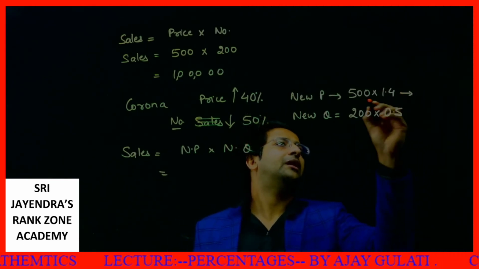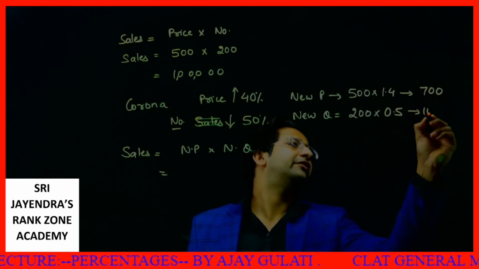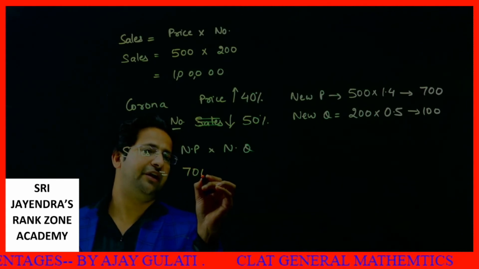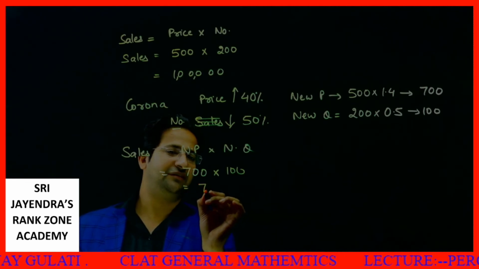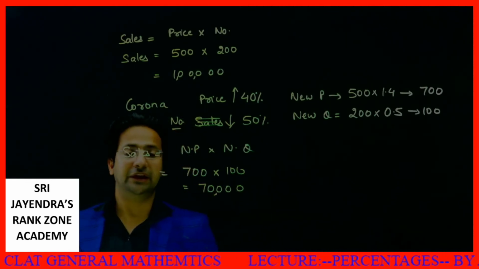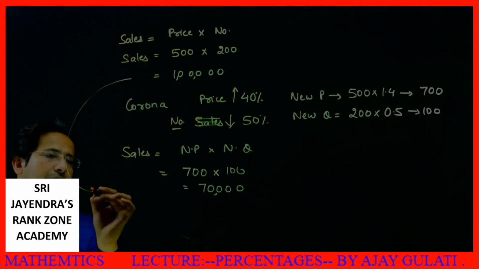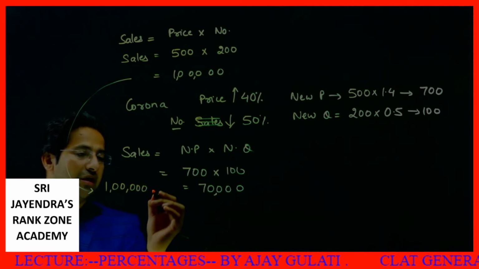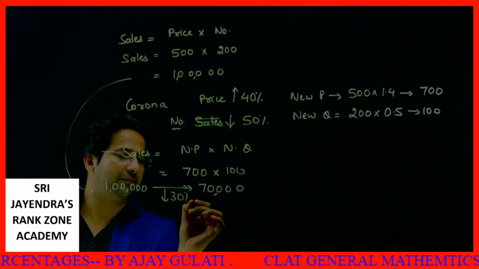So this becomes 500 into 1.4, 700, and 200 into 0.5. Now new price into new quantity is 700 into 100. That is, I can say, 70,000. Initially there was a thing which was how much? Which was 1 lakh rupees. My initial sales were 1 lakh. Now I can say this has decreased by 30%.